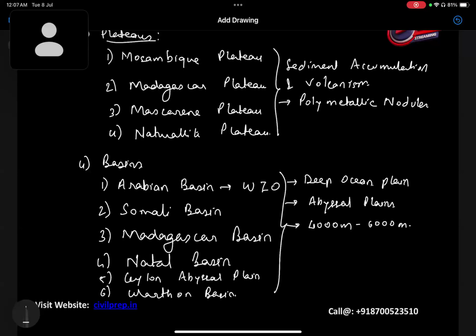In these basins we also have the presence of polymetallic nodules. You all must know that through the Deep Ocean Mission, India is trying to extract various polymetallic nodules consisting of cobalt, copper, manganese, zinc, and other elements. So this is an important part, that is the basin.